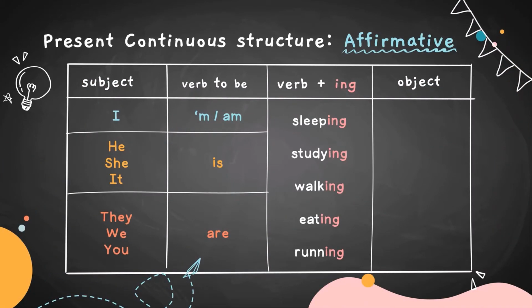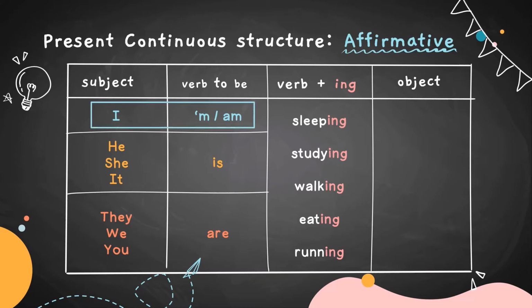As I mentioned earlier, you need to have subject, verb to be, verb plus ing, and object in writing a present continuous sentence. As you can see here, all the verbs have been added ing at the end of their words. Sleeping, studying, walking, eating, running. Note that this is in an affirmative form, which means yes, all the statements are true.